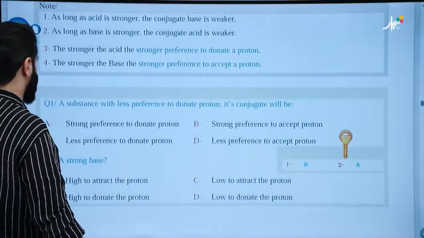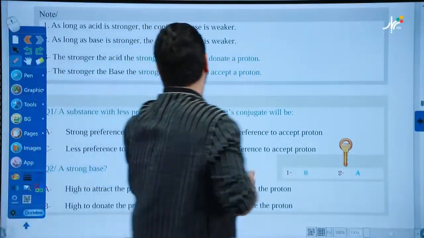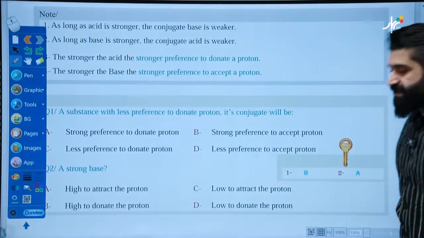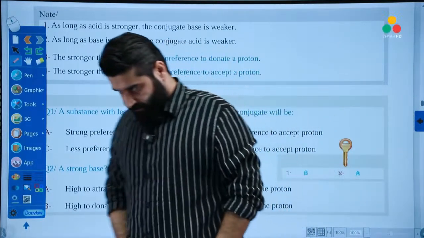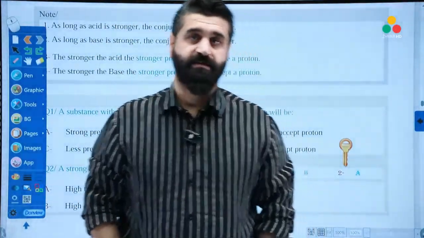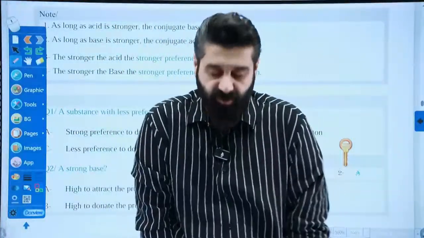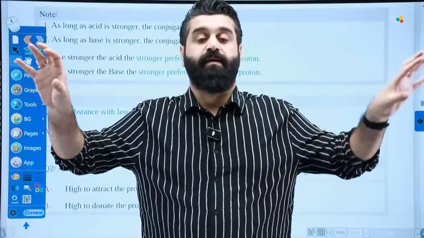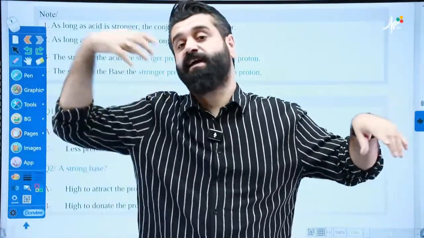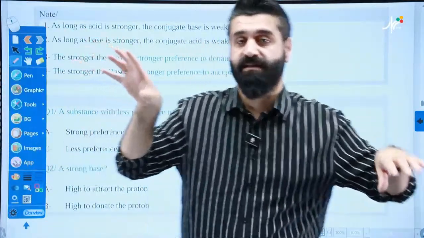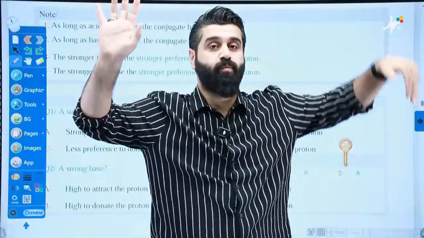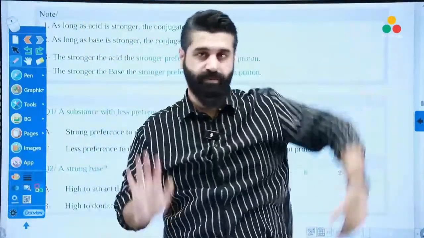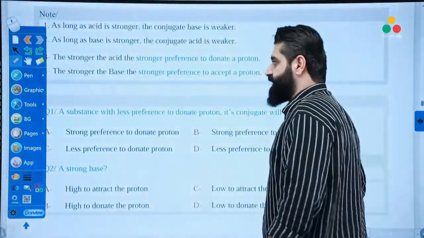These are really important notes. As long as the acid is stronger, the conjugate base is weaker. If you remember, hopefully, the conjugates have totally opposite properties. Acid will become a base. Strong will be weak. If the acid is stronger, the conjugate base will become weaker. This is acid, this will be a base. Just like swimming, they are working in opposite directions.